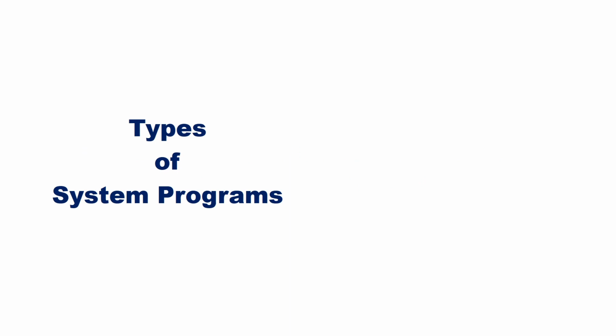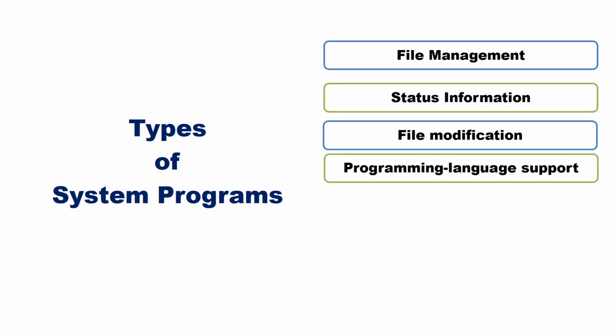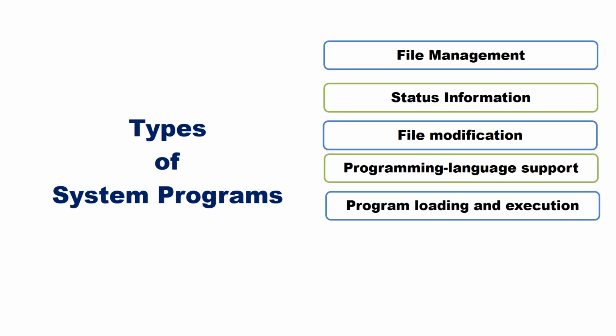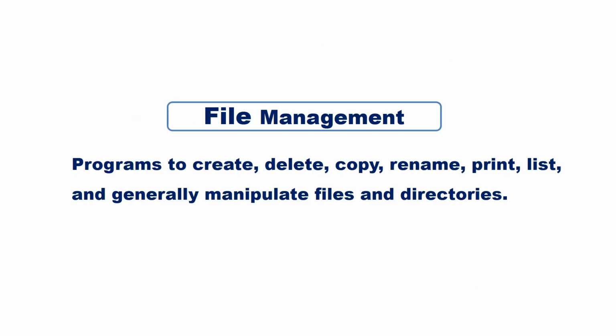System programs can be generally classified into 7 categories: file management, status management, file modification, programming language support, program loading and execution, communications, and background services. The first one is file management. Programs to create, delete, copy, rename, print, list files, and generally we can say that the programs that help in manipulating files and directories come under the file management category.